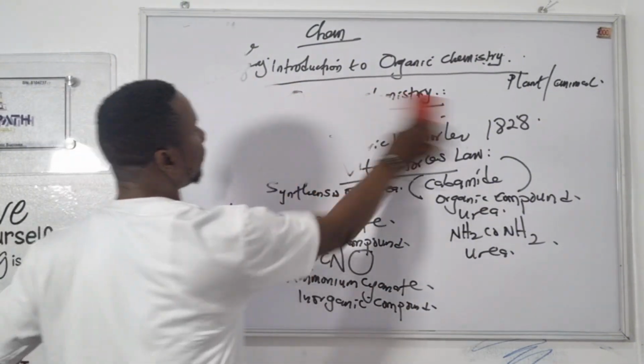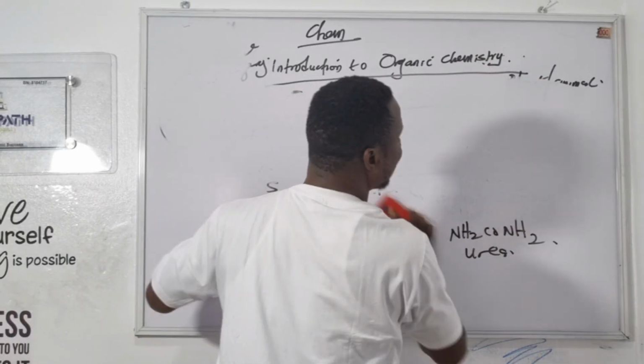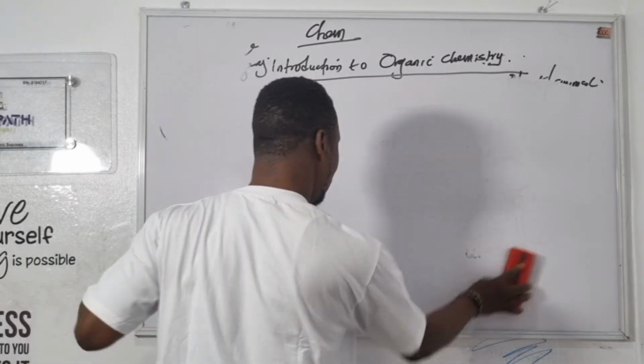Now let's proceed. So what is an organic compound?